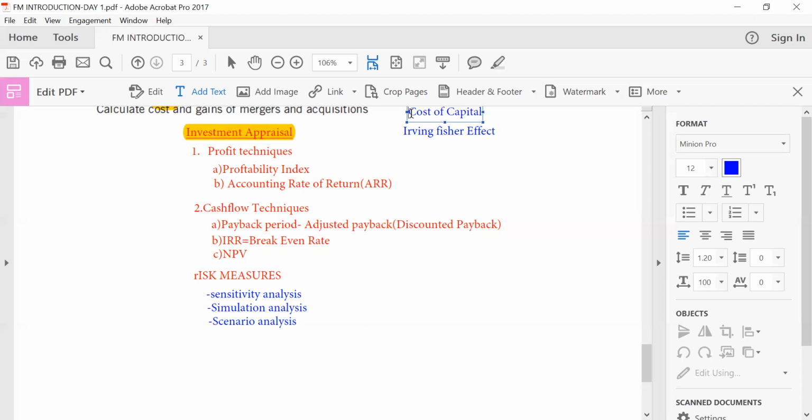So under cost of capital, we'll be looking at issues like the International Fisher effect, right? We'll be looking at issues pertaining to interest rate parity theory. We'll be looking at issues pertaining to purchasing power parity theory. We'll be looking at all these bits and pieces. Sorry for bombarding you at the moment.